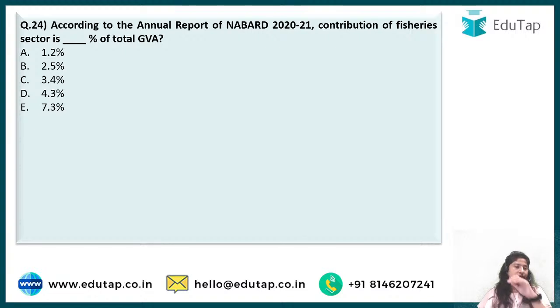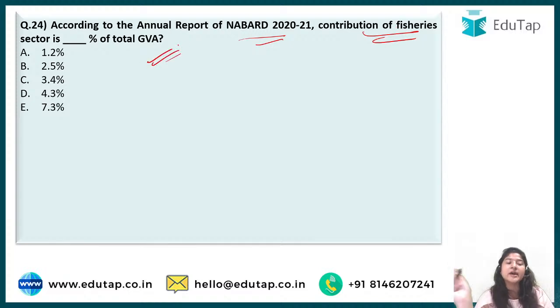Next is question number 14, which is, according to the annual report of NABARD 2020-21, contribution of the fishery sector is dash percent of total GVA. Here we are talking about the percentage of fisheries of the total GVA of India. So here are your five options and you have to tell the correct one. Do fast with it. That is the second last question for today. After that, we'll have the last question. So comment it down fast. Akhil says A, then Nilesh says A, and waiting for one more comment before I can answer.